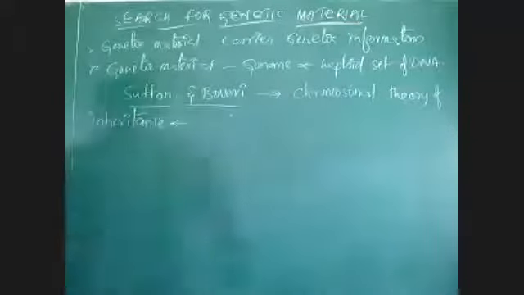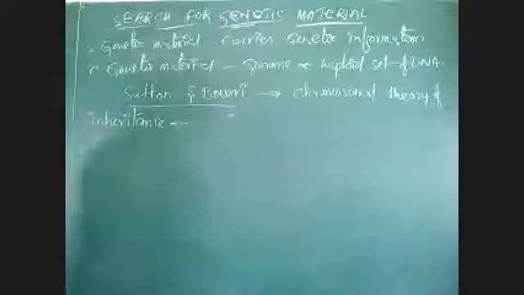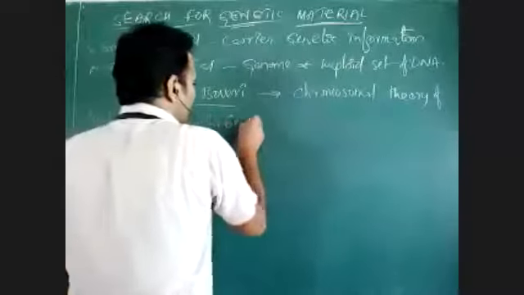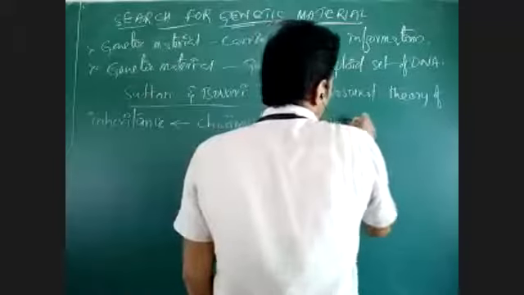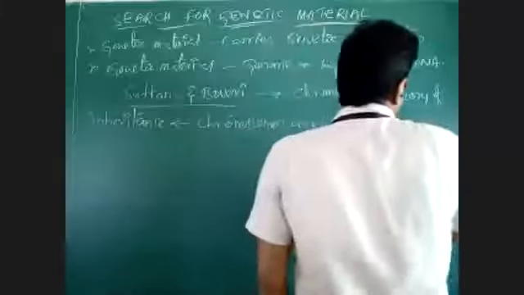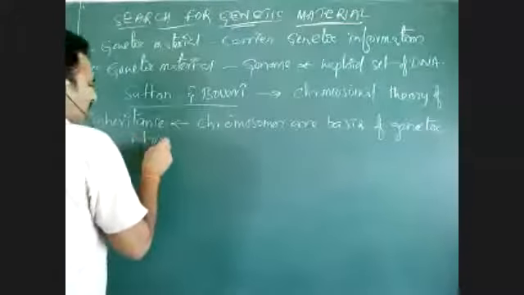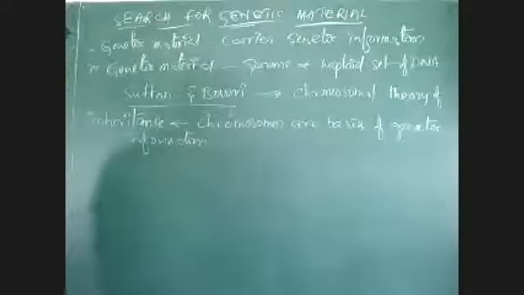According to this, chromosomes are the basis of genetic material. According to Sutton and Boveri, chromosomes are the basis of genetic information. Genetic information is carried in chromosomes. That was proposed by Sutton and Boveri.